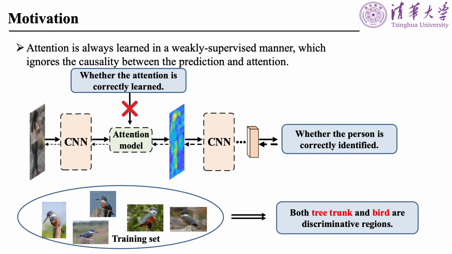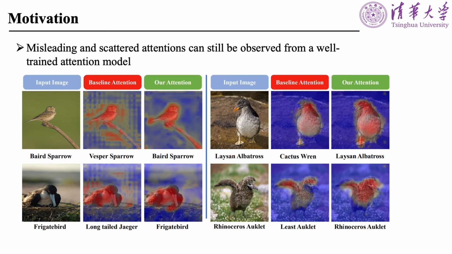If most training samples of birds have a tree trunk as background, then the attention model may be very likely to treat the tree trunk as a discriminative region. Besides, directly learning from data may encourage the model to only focus on some certain attributes of the objects instead of all attributes. Misleading and scattered attentions can still be observed from a well-trained attention model and potentially lead to the wrong predictions.